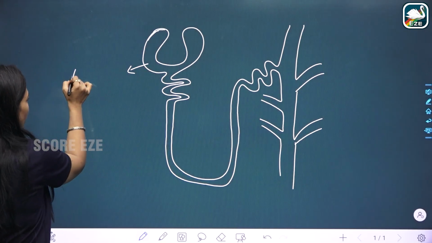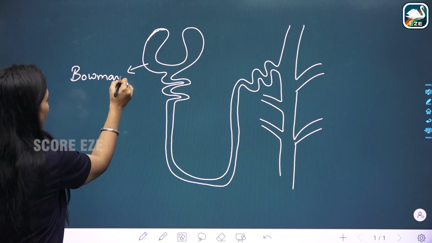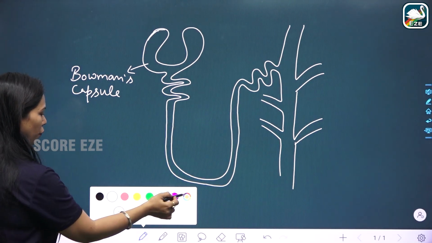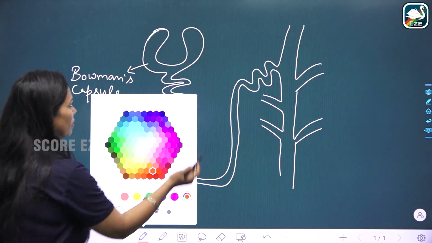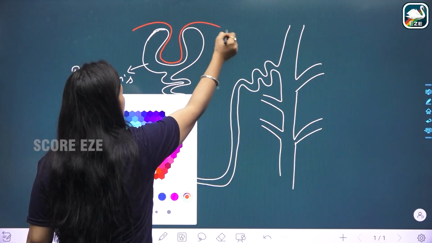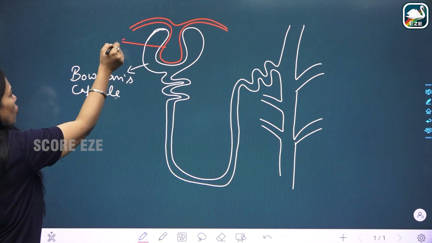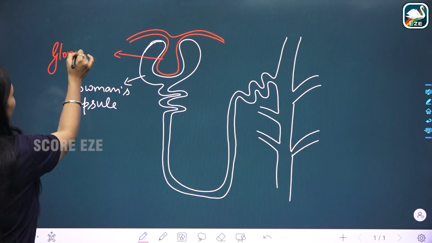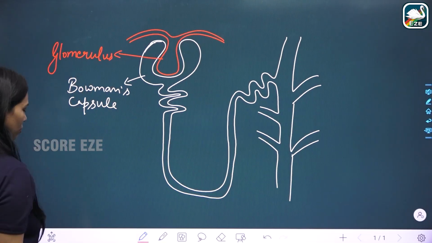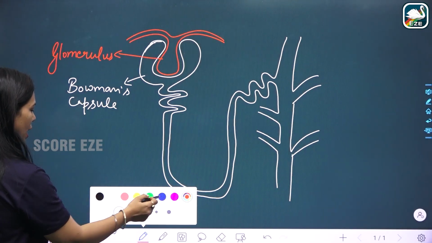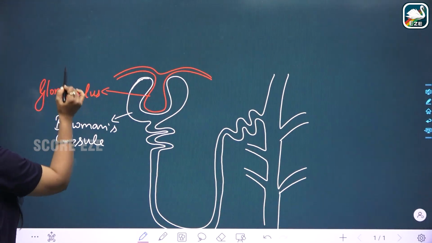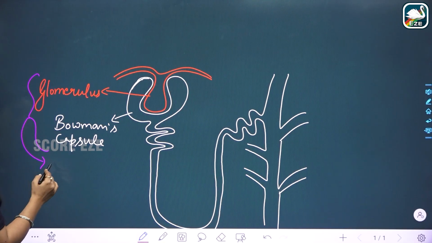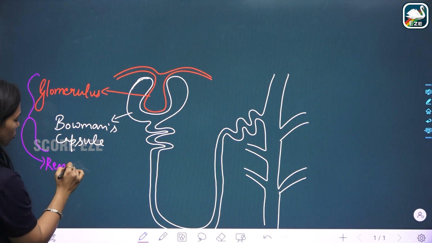This cup-like structure or cavity is known as the Bowman's capsule, and inside it there is a bunch of capillaries, called the glomerulus. The glomerulus and Bowman's capsule collectively form the renal corpuscle.